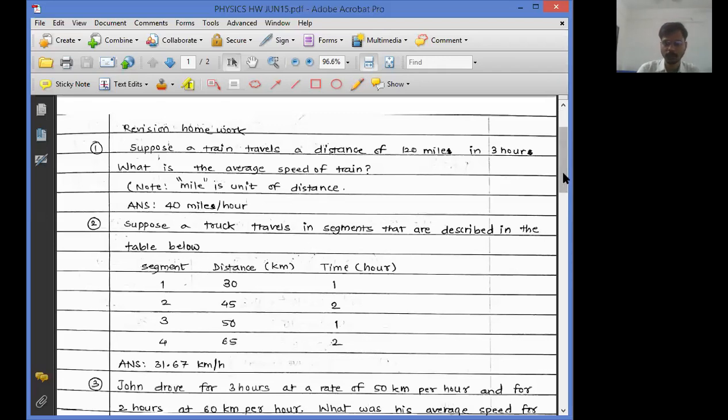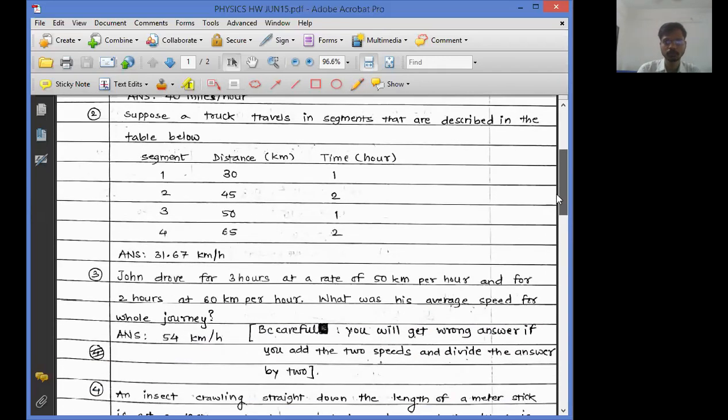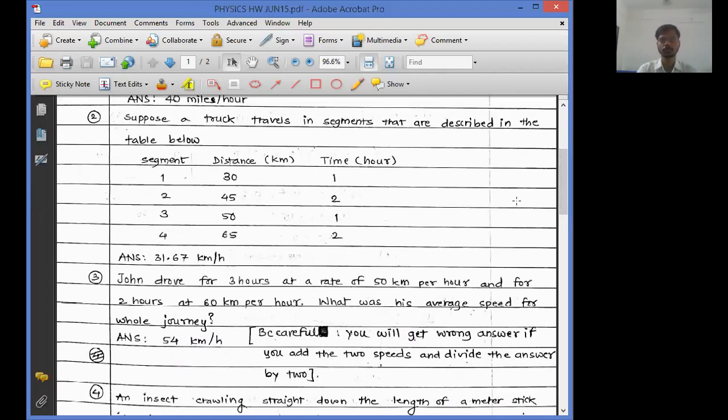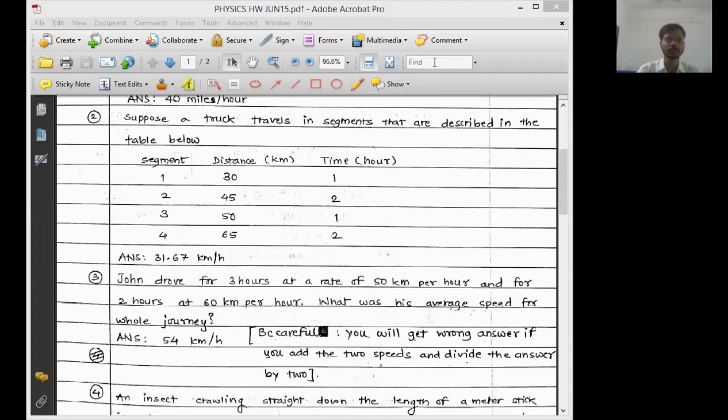Fine. Now, question 2. If you want me to solve question 2, just reply me question 2 or yes. Okay, so I got some replies as question 2. So let us solve this question number 2. Everyone will observe here. Okay, see how these questions are to be solved. Okay, so everyone concentrate here.